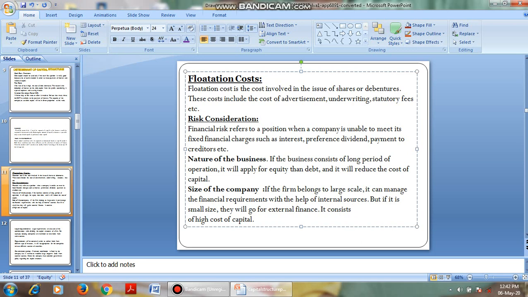If the company is a small size company, then it has to go for external sources of financing, which are of high cost. So a company with large scale of production can manage with internal sources, whereas a company with small production cannot manage with internal sources of funds.